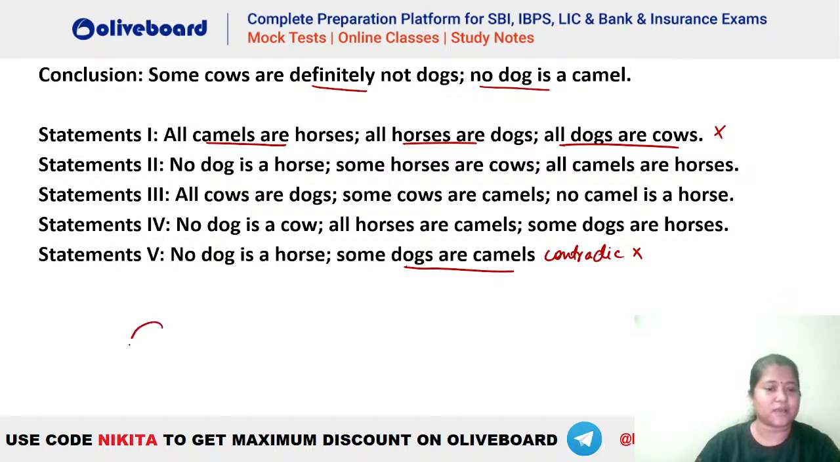No dog is a horse. मान लो ये dog है, ये horse है ना? No dog is a horse will be something like this. Some horses are cows, so some horses are cows will be like this.